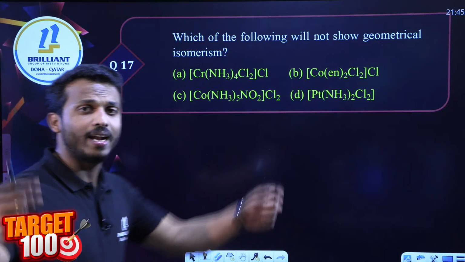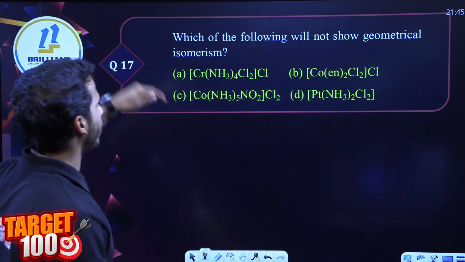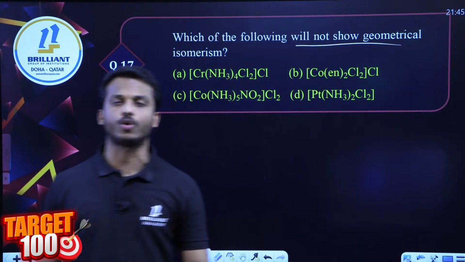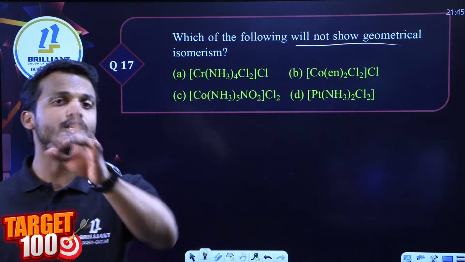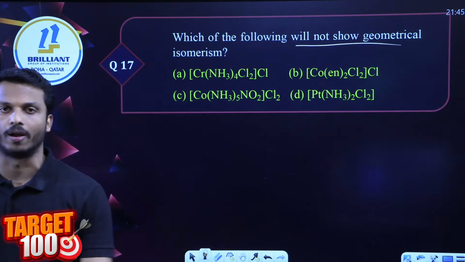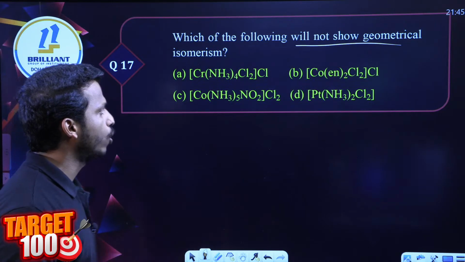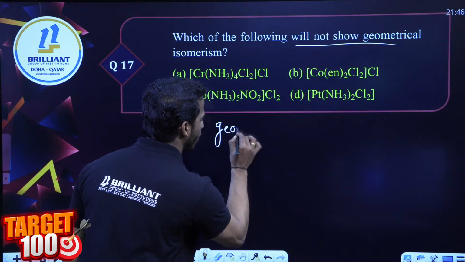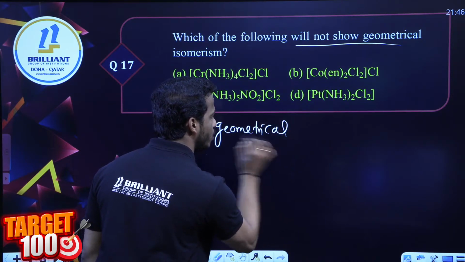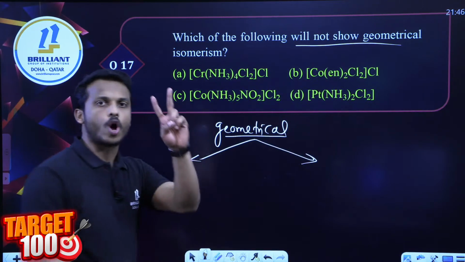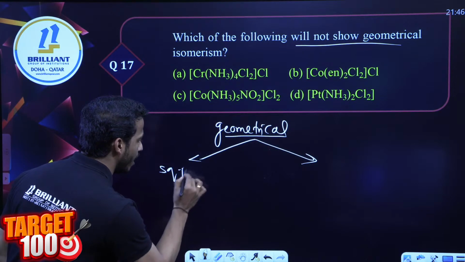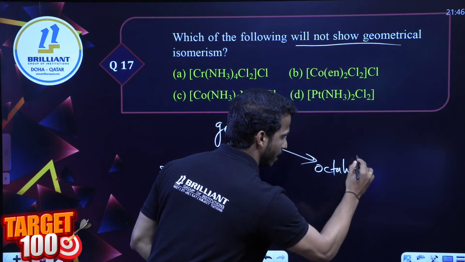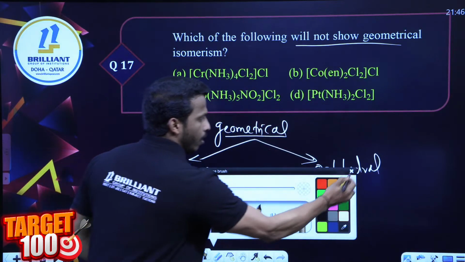Dear all, let's enter into the isomerism part. Which of the following will not show geometrical isomerism? Most expected MCQ from the chapter. Geometrical isomerism is nothing but cis-trans isomerism, mainly given by two complexes: square planar and octahedral. Be careful.